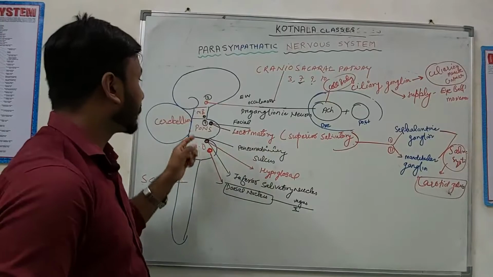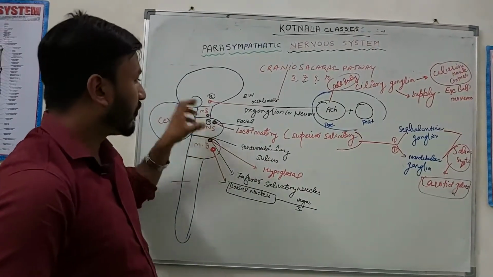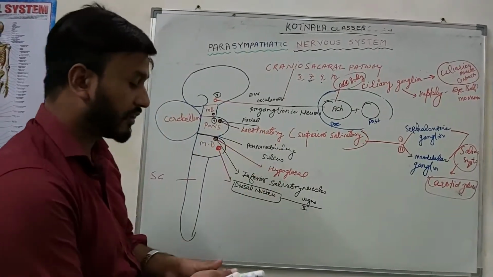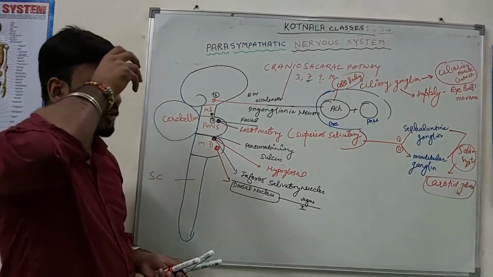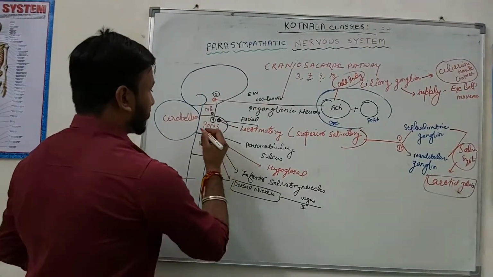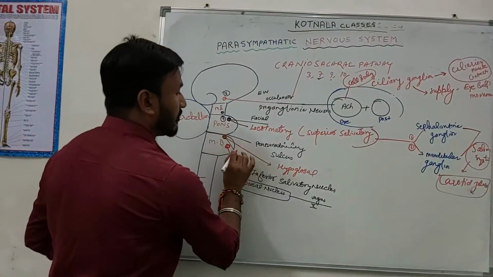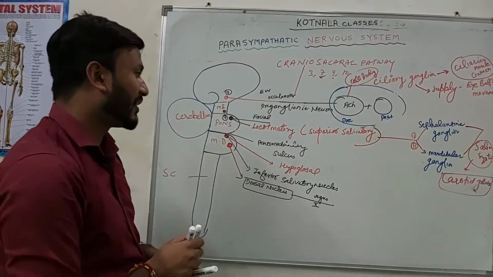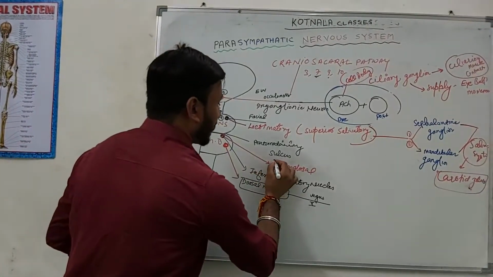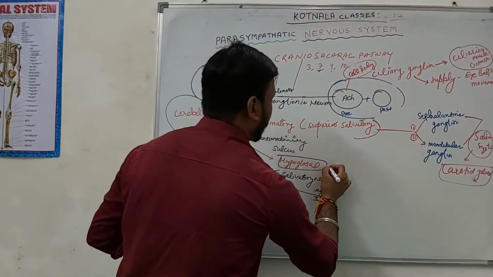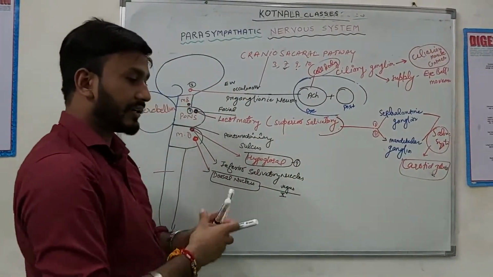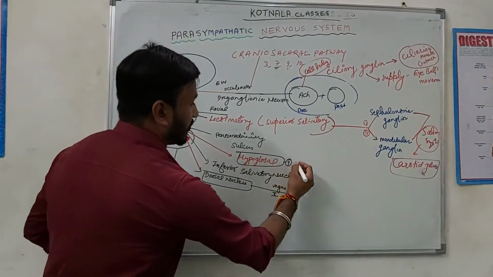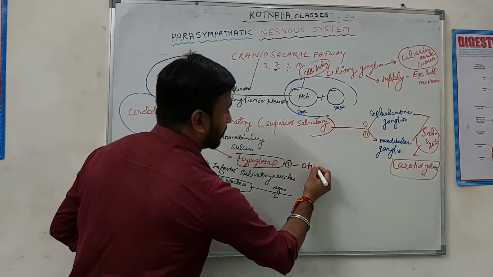Where does this cranial nerve emerge from? From the pons. What is the name of the nucleus present in the pons for this nerve? The lacrimatory nucleus or superior salivatory nucleus. Next, what is the name of this nucleus? The inferior salivatory nucleus. Very good. The cranial nerve is the glossopharyngeal, the ninth cranial nerve. The ganglion associated with the ninth cranial nerve is the otic ganglion.